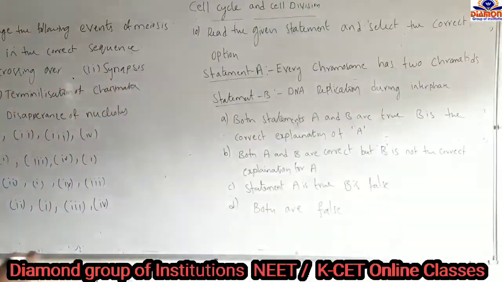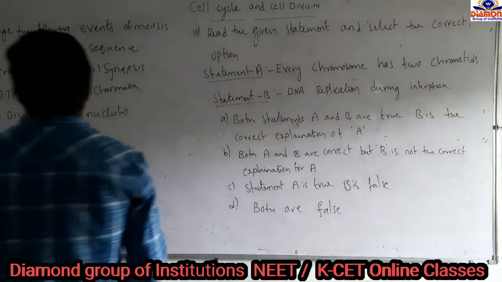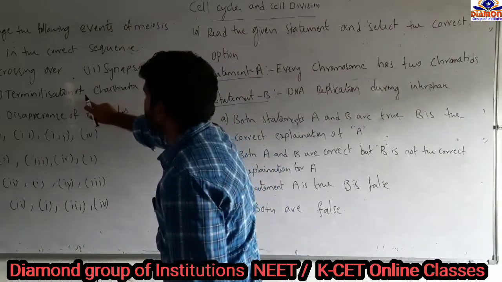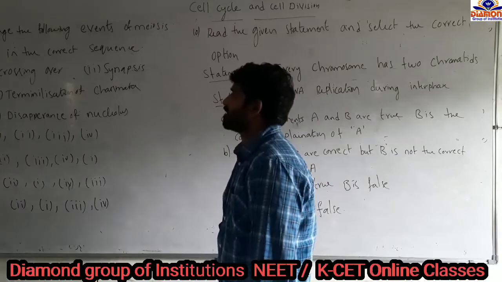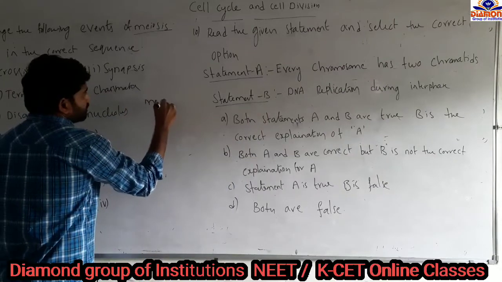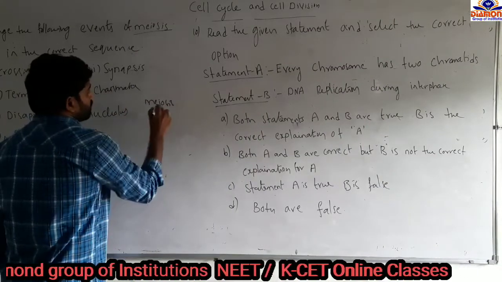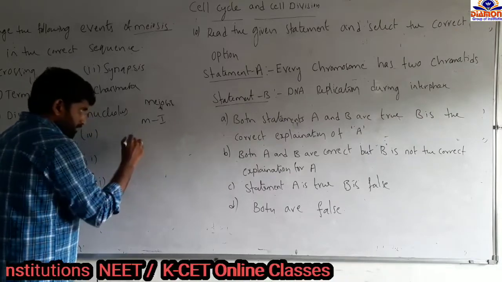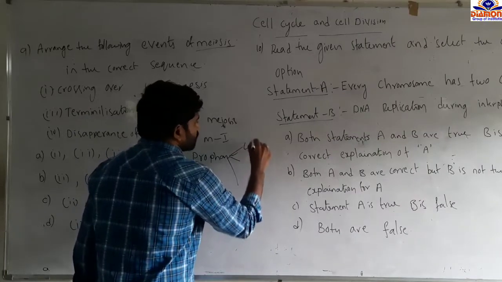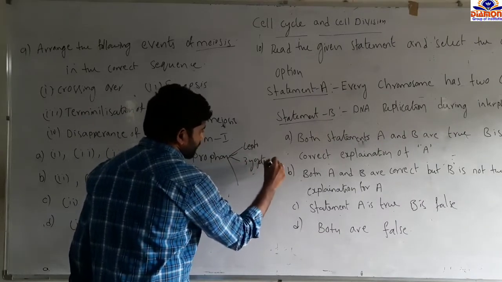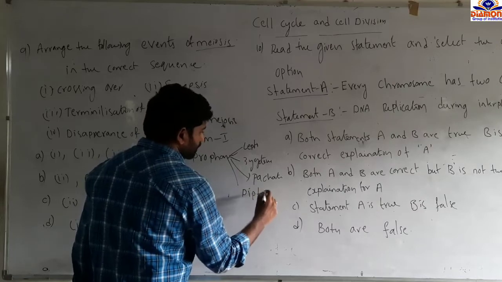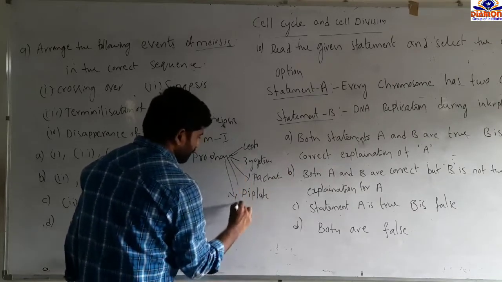Next question. Arrange the following events of meiosis in the correct sequence. They are given as crossing over, synapsis, terminalization of chiasmata and disappearance of nucleolus. So here meiosis is given. Meiosis is a reductional division. In meiosis 1, prophase 1 has leptotene, zygotene, pachytene, diplotene, and diakinesis.